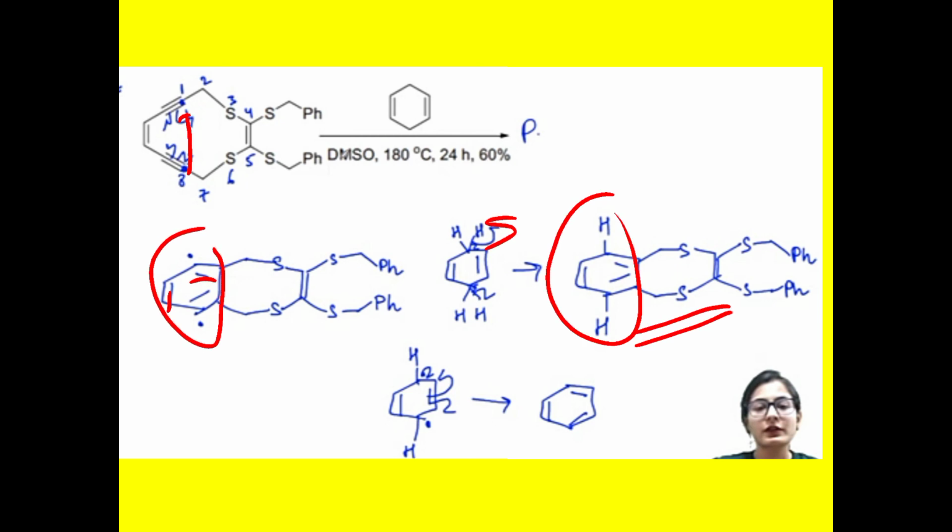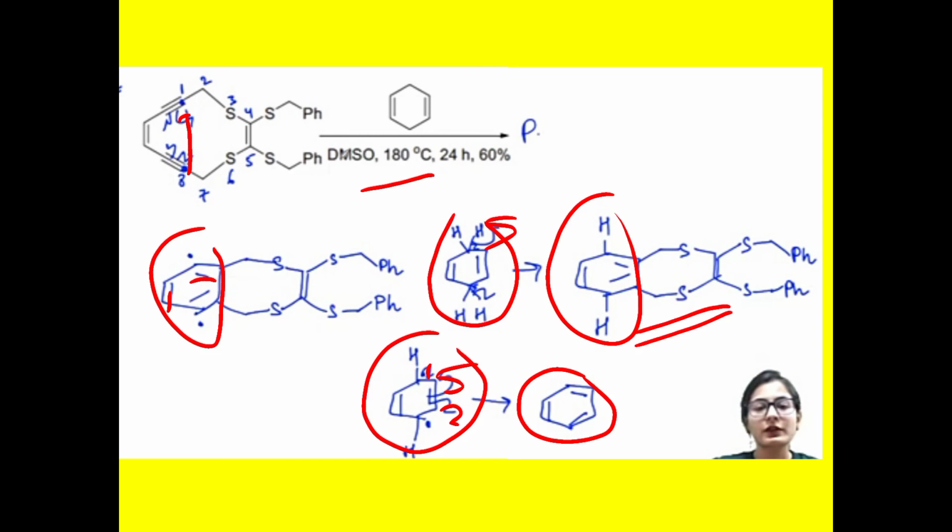Here cyclohexadiene forms a radical, again a radical, again a radical, so formation of the benzene ring. This radical can be stabilized by the hydride donor in this way. This bond shifts, and again this radical is formed, forming the benzene ring, and this is your final product.